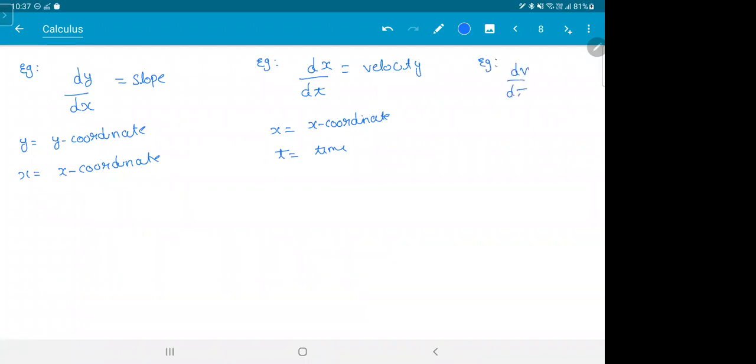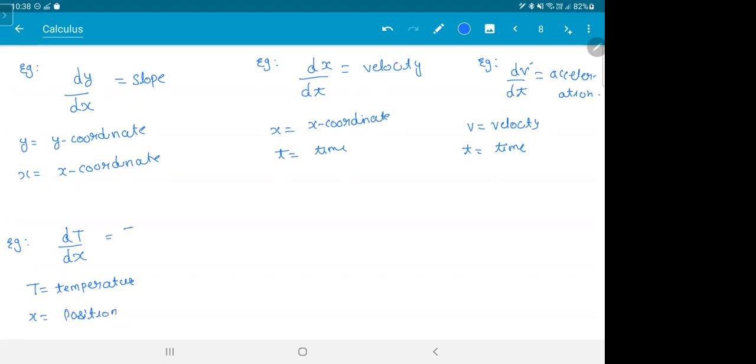What is velocity by time? Acceleration. So if you differentiate velocity with respect to time, you get acceleration. Are you getting it? You need not differentiate y with x only. You can compare any quantity with any other quantity. Let's say dT by dx, where capital T is temperature. All these things we will deal with in physics. x is position, so we can even find temperature with respect to position. This is called temperature gradient.